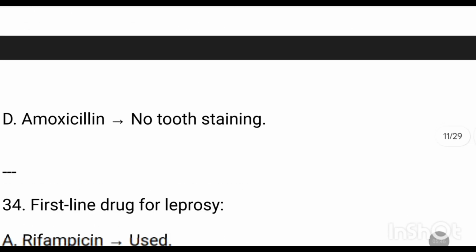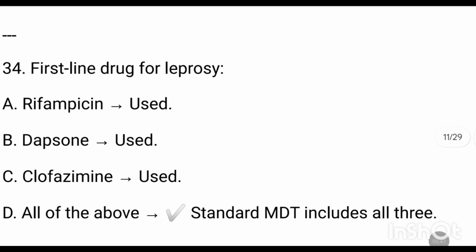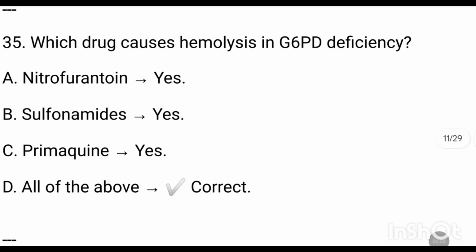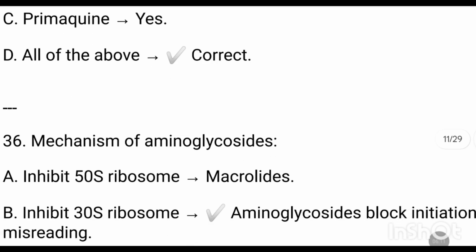First line drugs of leprosy: all of the above, rifampicin, dapsone, clofazimine. Which drug causes hemolysis in G6PD deficiency? All of the above: nitrofurantoin, sulfonamide, primaquine.